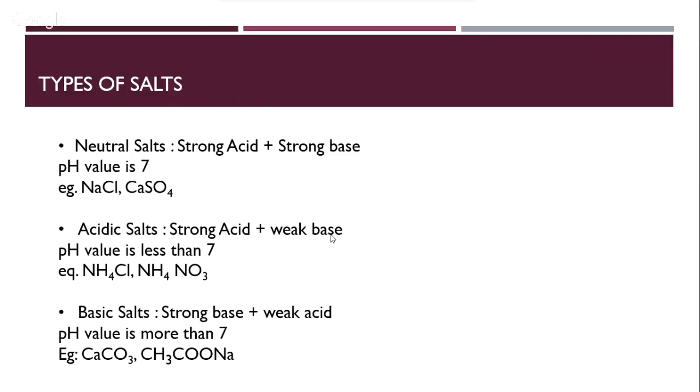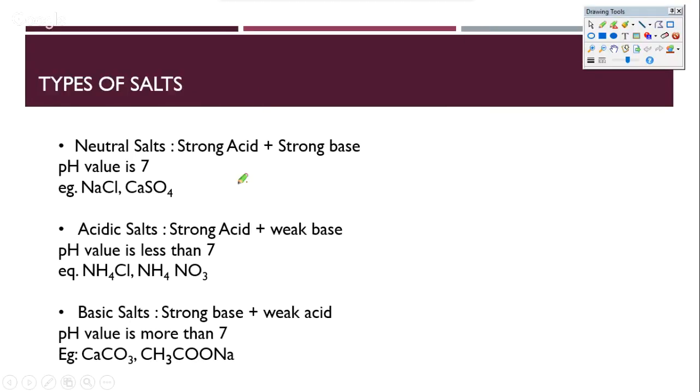Now let's understand the different types of salt. So we have seen what are acids, what are bases. There are also similarly the types of salts. So there are neutral salts, acidic salts, or basic salts. Essentially, this acidity, basicity, or neutrality of salts comes from what will be the aqueous solution of that particular salt when we dissolve these salts in water.